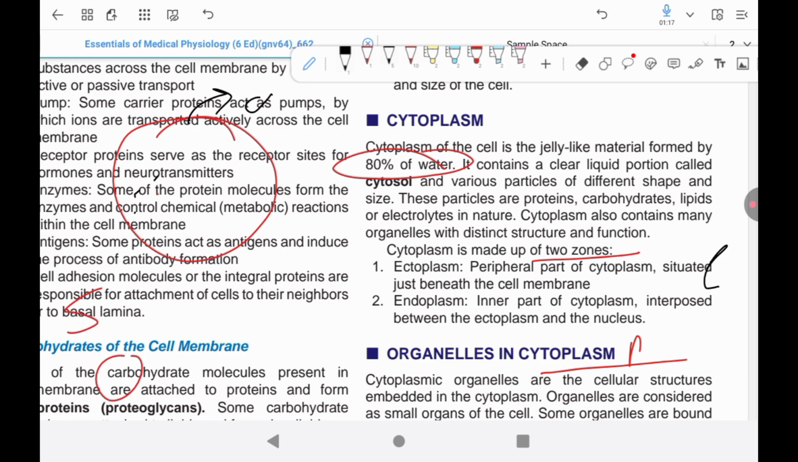Now, organelles in the cytoplasm. Organelle is a Latin word. The meaning of organelle is an organ of the cell, or a small organ. So the organs of the cell are called organelles.